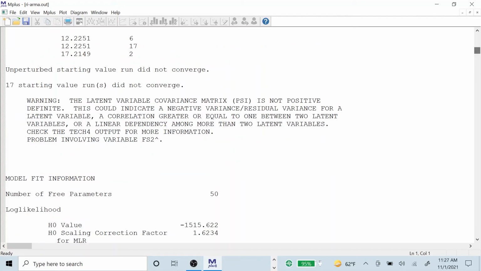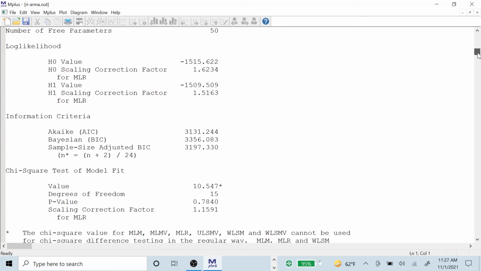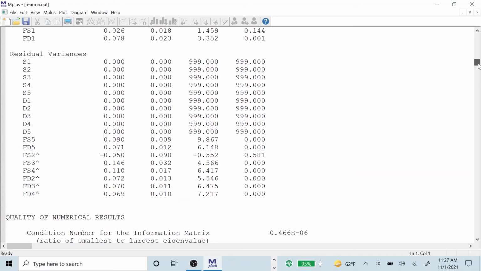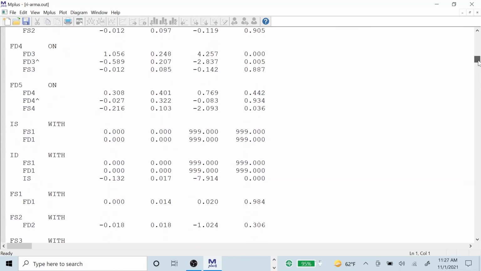But we have some comments here on problems for the model. And we're just going to take a look at, let's say, see if the residuals, well, we have a negative residual here. So it seems like it's not the right model.